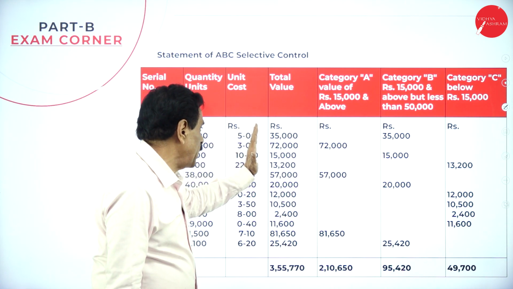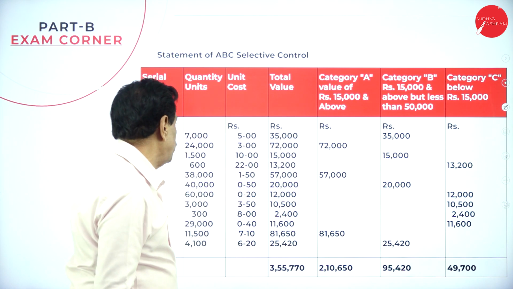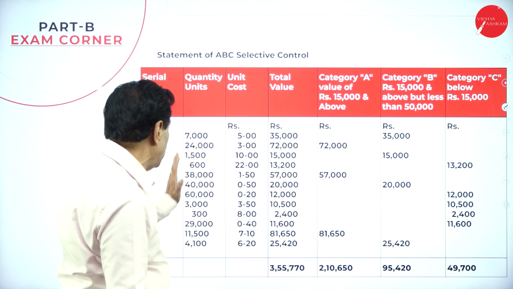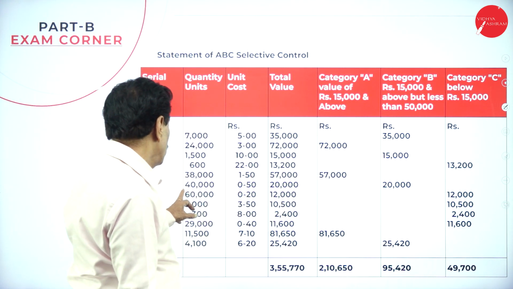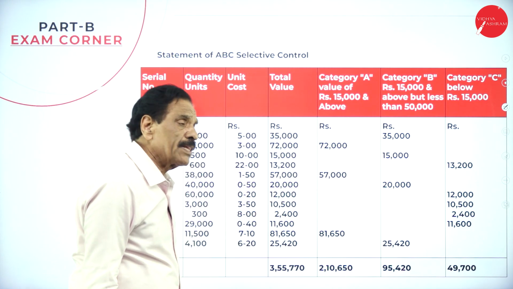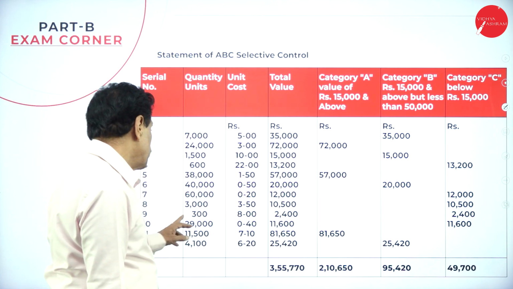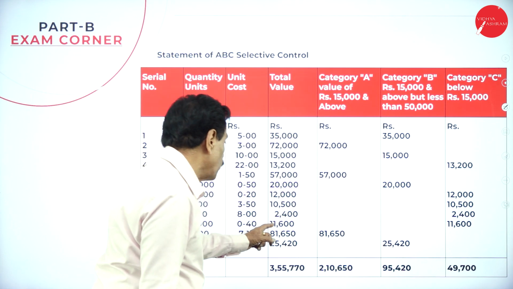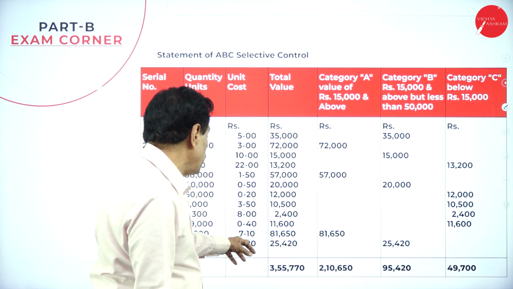24 into 3 is 72,000 rupees. 1,500 into 10 is 15,000. 6 into 20 to 32, 13,200. 38 into 150, 57,000. 40 into 50 is 20,000. 16 into 20 is 12,000. 3,350 into 10,500. 308 is 2,400. 29 into 0.40 is 11,600. Total 11,507 rupees 10 paisa.